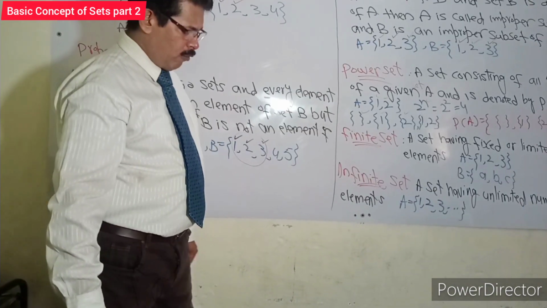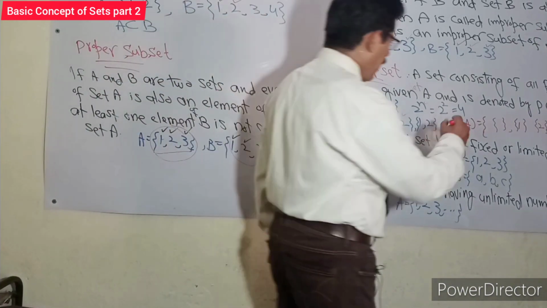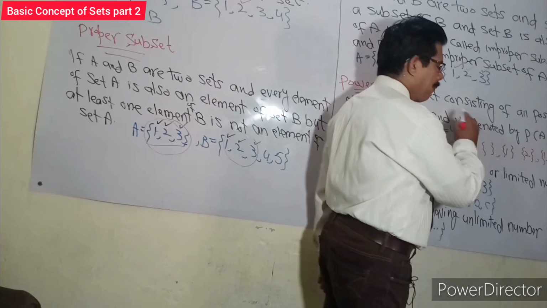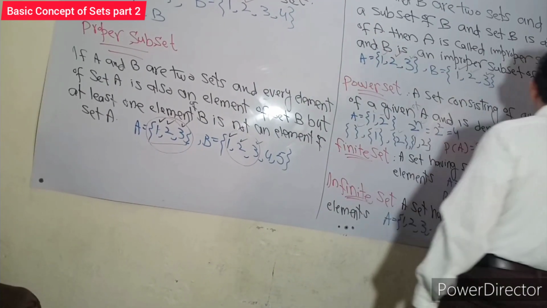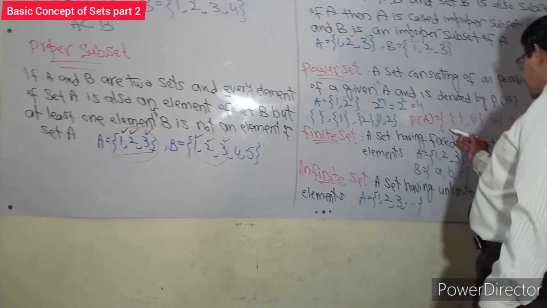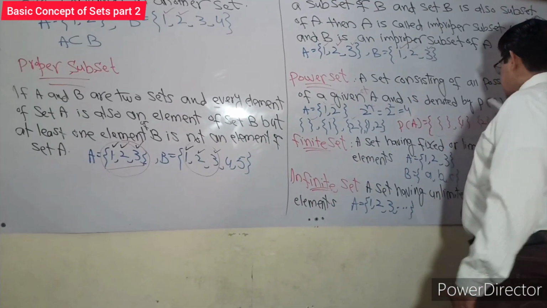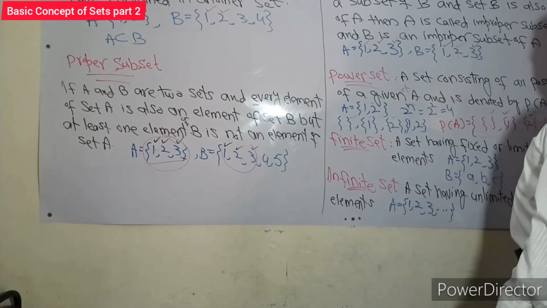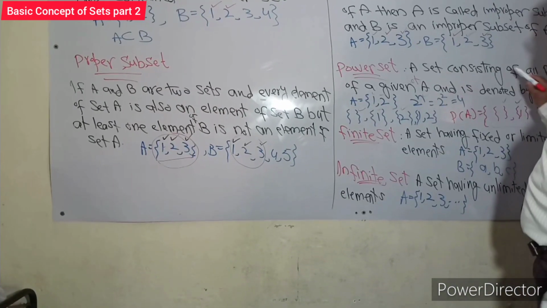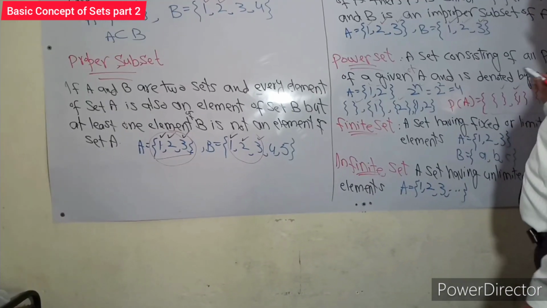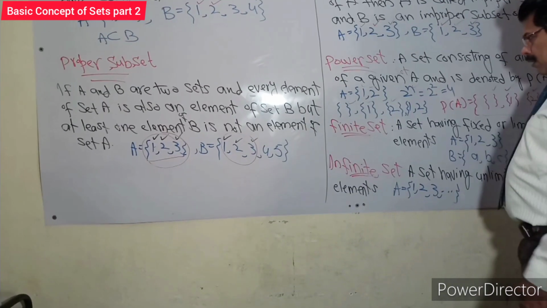Then we summarize: we can write the power set P(A) with an outer bracket. This bracket shows a single set, a set consisting of all possible subsets of the given set A. So this is known as the power set.